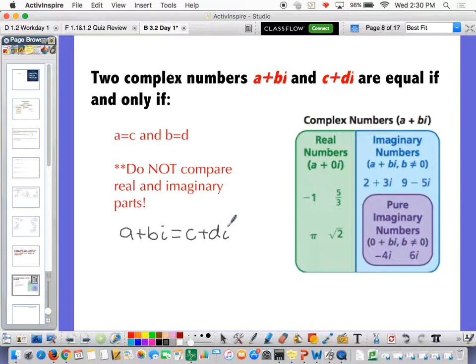Okay. Like you remember how you couldn't compare like things with x's and things with not? Like you couldn't take 3 plus x and make it 3x. The kind of same thing's happening here. If this is imaginary, it can only be compared to what's imaginary, right? So that means that bi is equal to di, and you know that if you divide both sides by I, then you're left with b is equal to d.